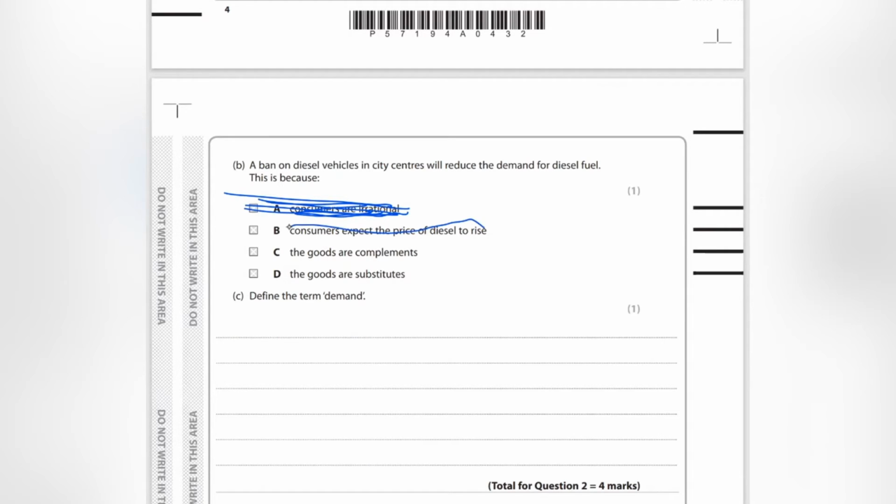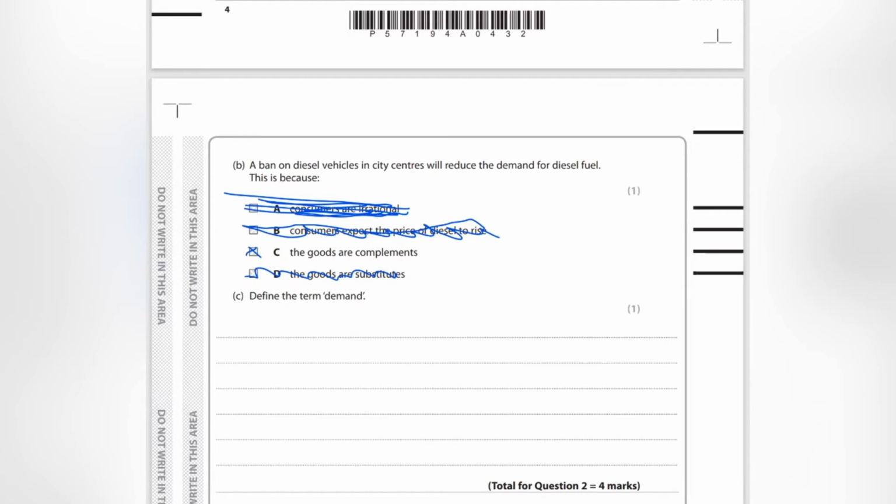No, there's no expectation about the price associated with that. The goods are complements and the goods are substitutes. Well, if it's a substitute, it means that the good that you are buying, there is a similar good which could be used for the same purpose. So this is not the case.